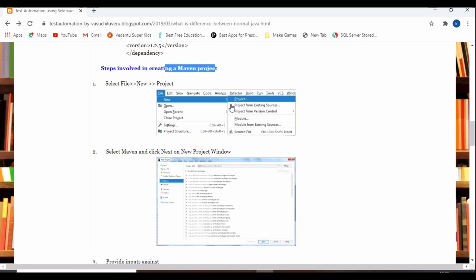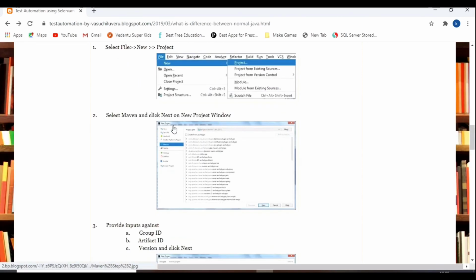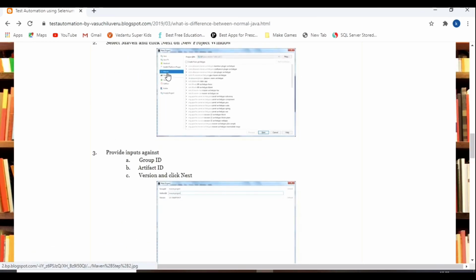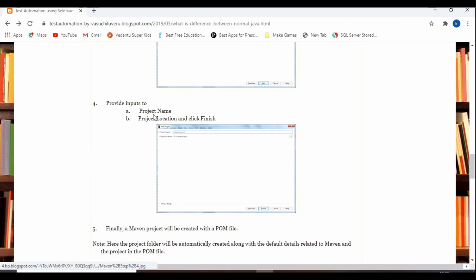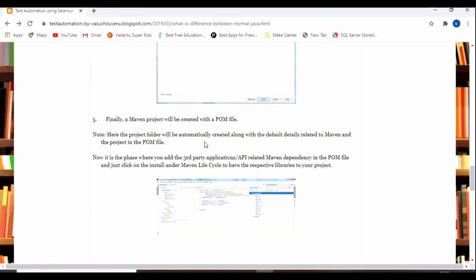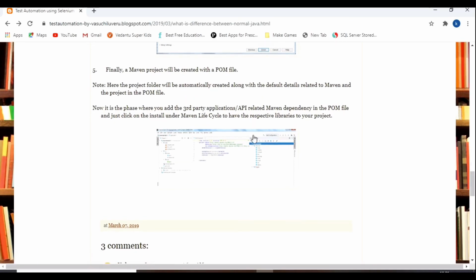Here you have the steps how to create a Maven project in any of the IDE. You have to go like this, select a new project, and here you have to select Maven. As I said just now, it will ask for group ID, artifact ID, version. Then you have to give your project name and location, then finish. This is how your Maven project will be created.